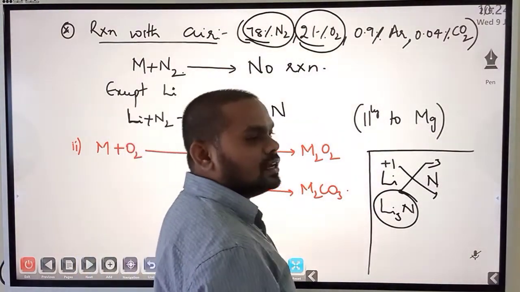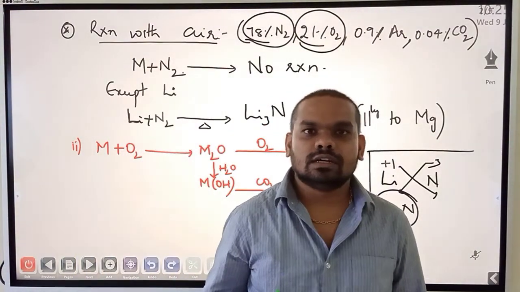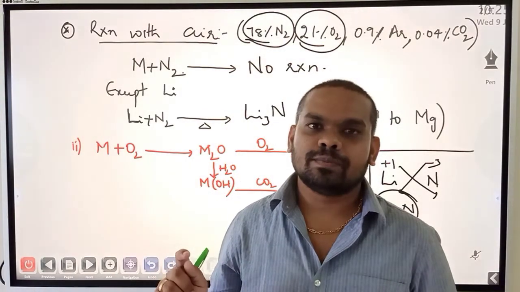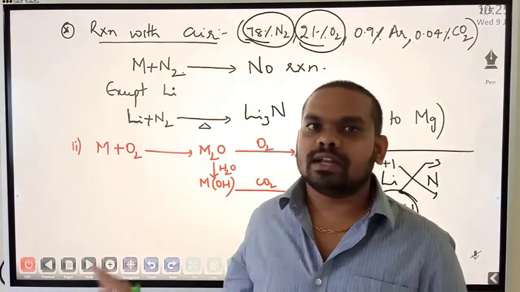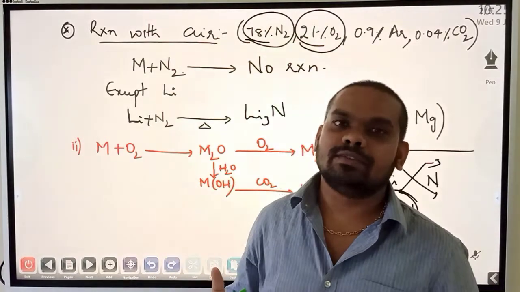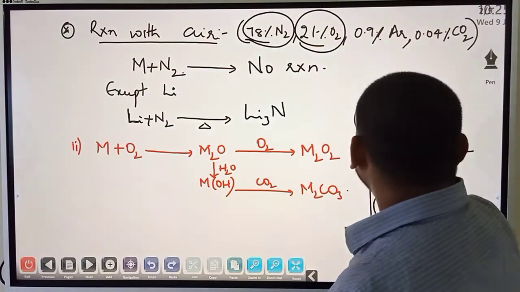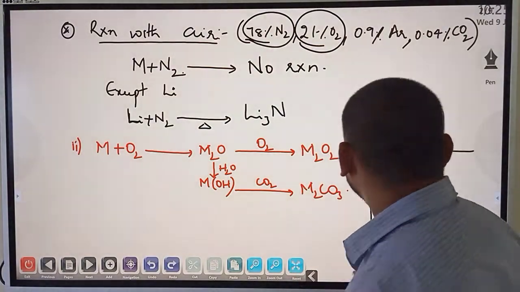Why is it that lithium is showing the reaction with nitrogen? Why not any other metal? Normally first group elements do not react with nitrogen, but lithium is reacting, similar to magnesium. Why? Because I read the reason as due to, let me erase this.